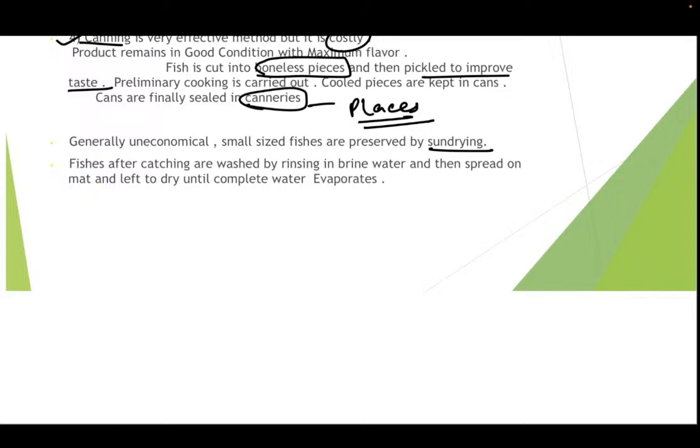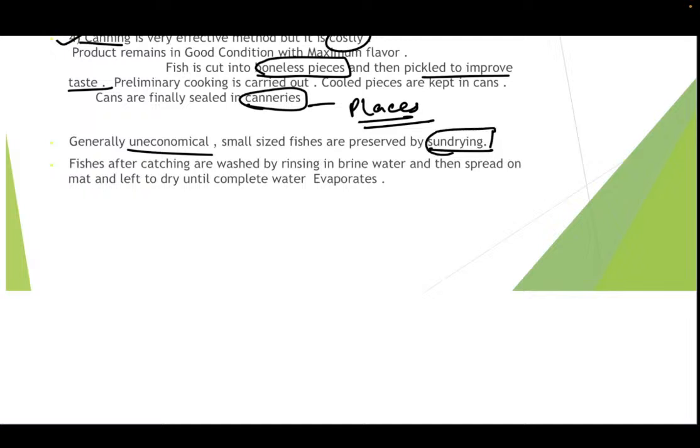Okay, there is sun, you keep the fishes below the sun in the open environment on the mat, and then automatically it will be preserved. This is usually done for the small sized fishes which are uneconomical, because if you are going to sell that fish for 50 rupees, are you going to invest 60 rupees just to preserve that fish? That's not possible. So for the uneconomical fish, or the fishes which are less economical, we usually use the cheap methods, that is the sun drying.